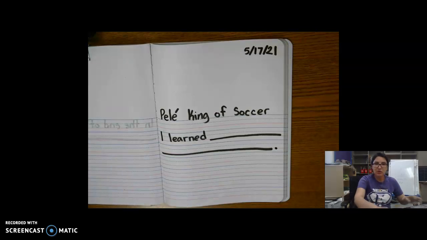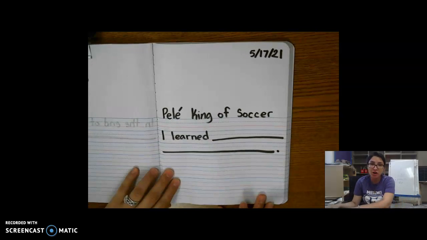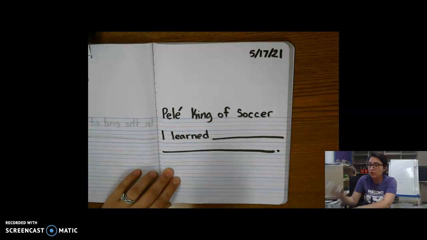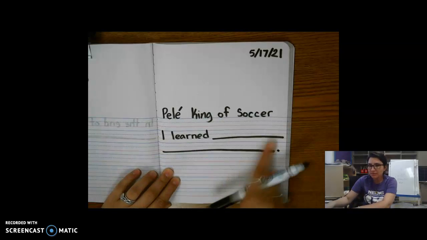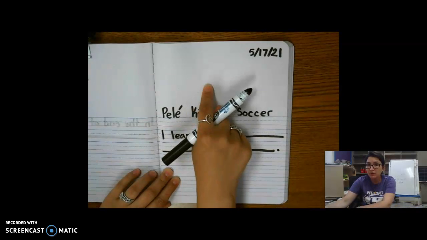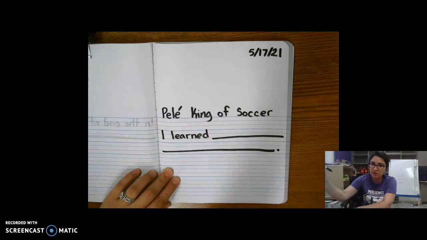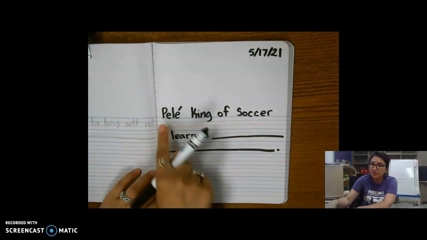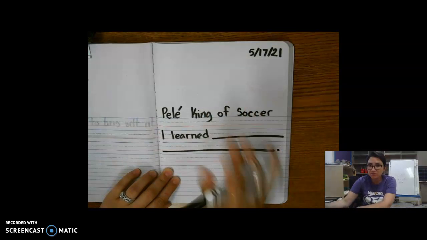Pick something that you learned, that you liked, or maybe that you talked about from your reading discussion. Finish the sentence, I learned, tell me what you learned, and then draw a picture. And in your picture, I want you to label it. So if you draw Pele, then I want you to do a little arrow pointing, saying Pele. If you draw a soccer ball, write soccer ball, okay?